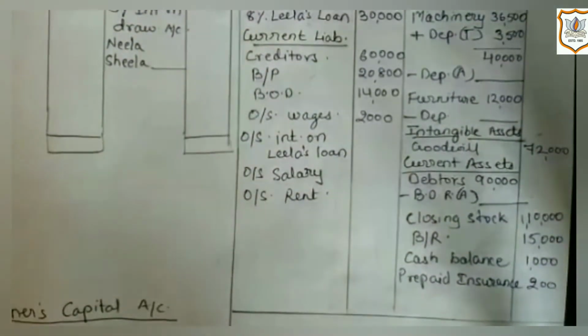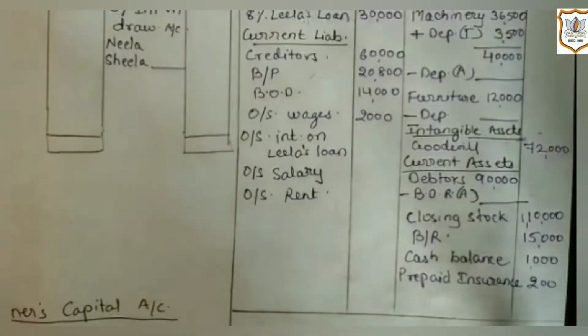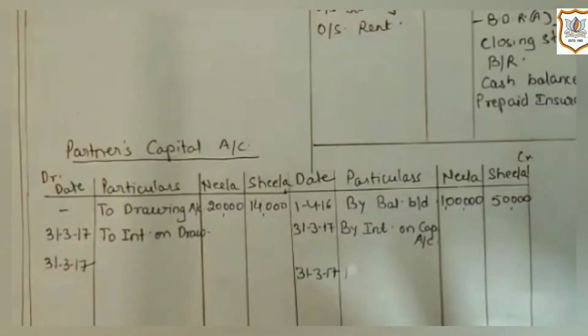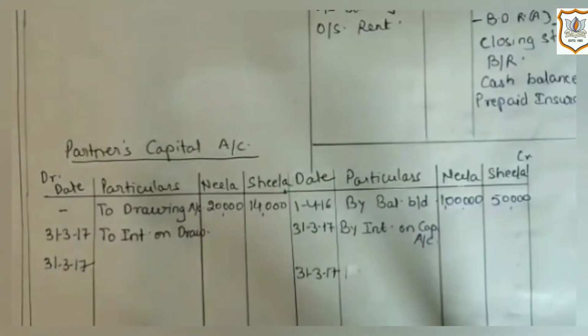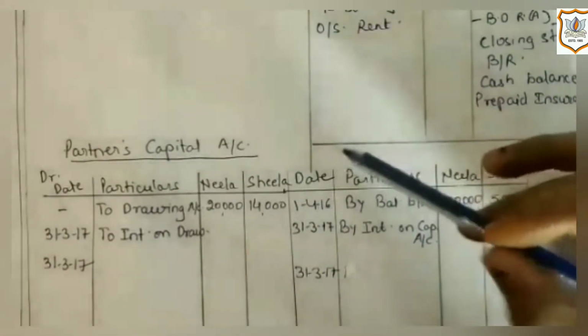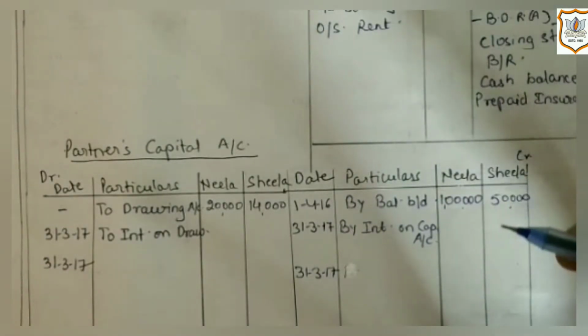Closing stock means all unsold goods at the time of financial closing. It is an asset for the firm. Now, the second adjustment is about interest payable on partner's capital, which is 6%. The first effect of it would be on the credit side of partner's capital, as it is an income for the partner which the partner is receiving from his firm.